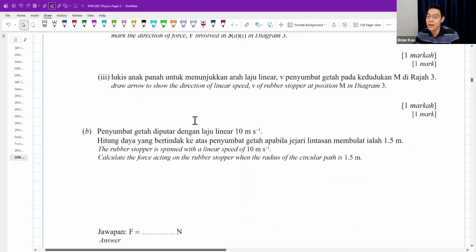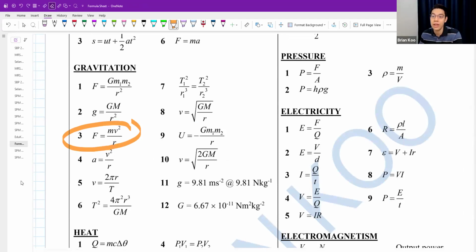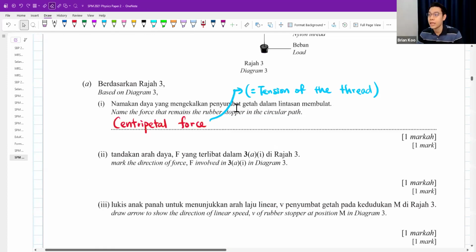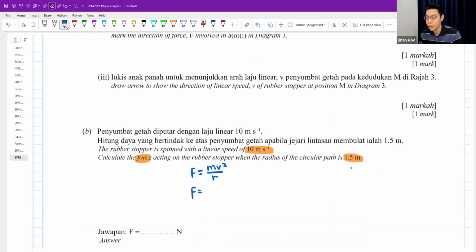Part B, the rubber stopper is spun with a linear speed of 10 meters per second. Calculate the force acting on the rubber stopper if the radius of the circular path is 1.5 meter. There is a formula for centripetal force, number 3. F equals mv squared over r. Let's do that. F equals mv squared over r. Did they say the mass of the rubber stopper? Yes, 0.2 kg. This is the v, and then this is the r.